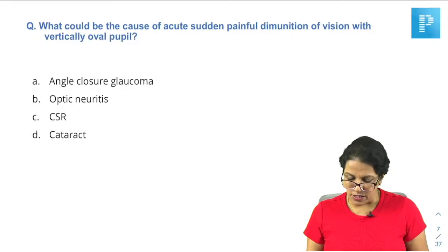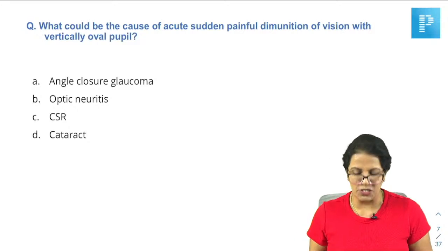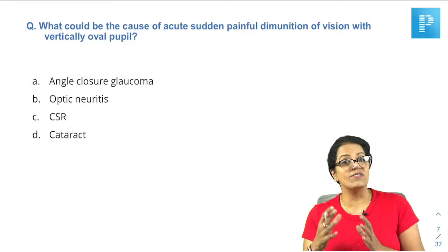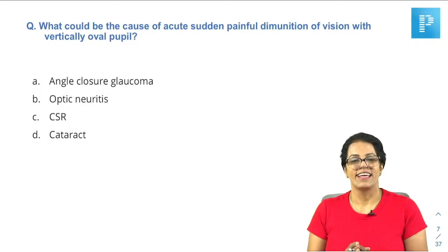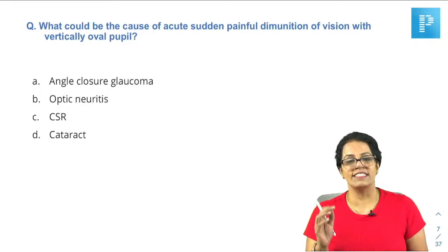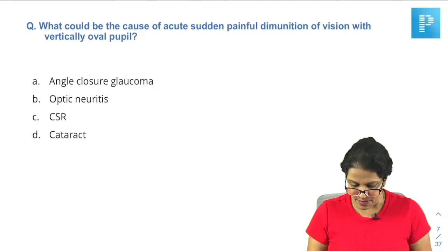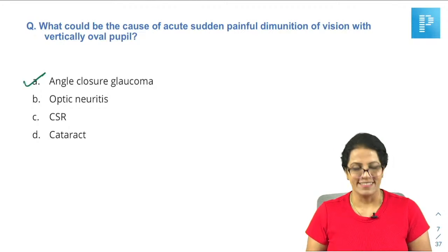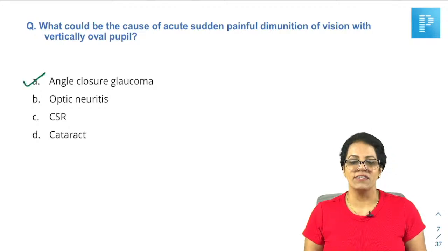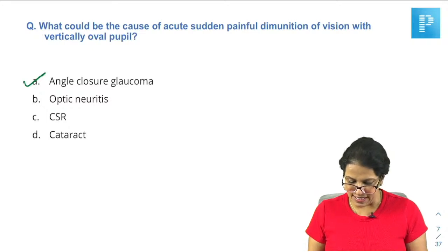What could be the cause of an acute sudden painful diminution of vision with vertically oval pupil? Was vertically oval pupil really given in the question? Then I don't think there should have been any second thought. Very quickly your answer becomes angle closure glaucoma. Isn't it? Any problem with this answer?